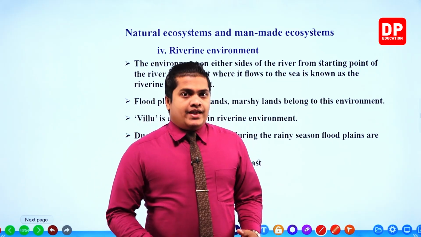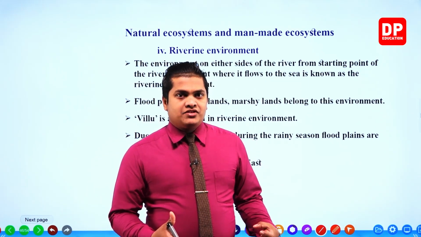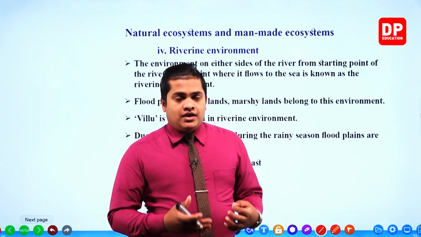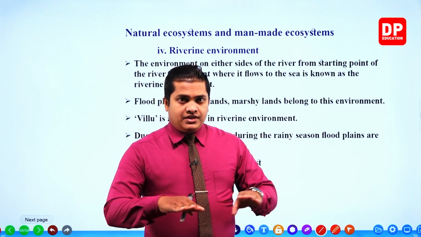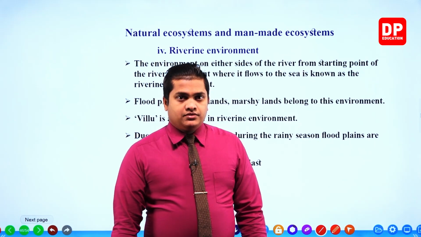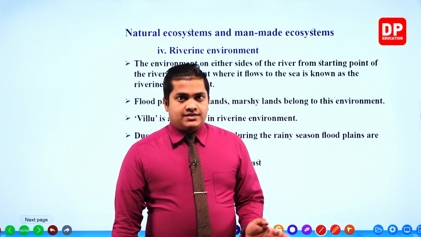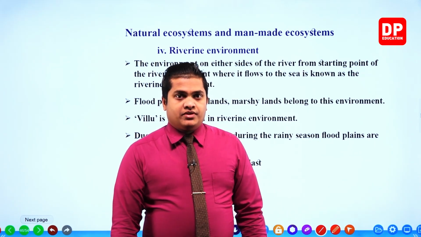So floodplains, sand plains and marshy lands can be observed within the riverine environments, my dear children.